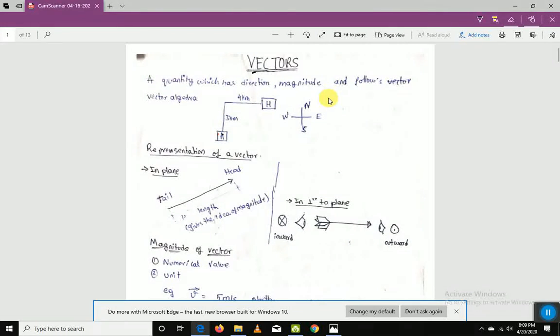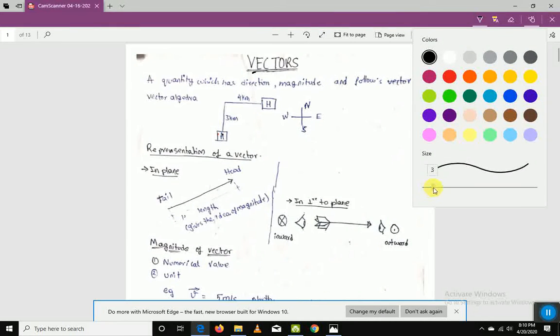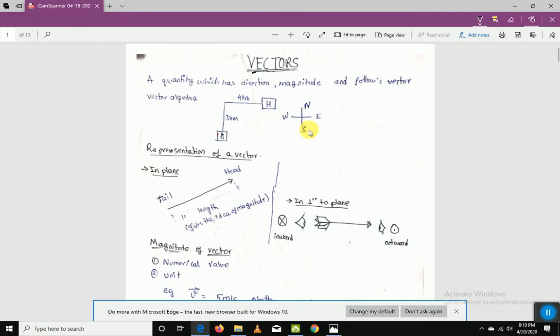First, we'll understand what a vector is. A vector is one which has both magnitude and direction, and also follows some vector algebra, some rules of vectors. We all know this. So we'll try to understand what direction means. What is the importance of direction?